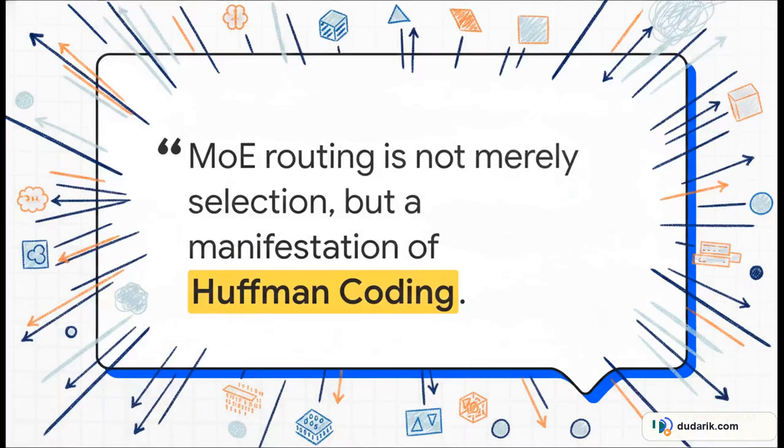Listen to this bold claim straight from the researchers. MoE routing is not merely selection, but a manifestation of Huffman coding. What they're proposing here is honestly revolutionary. They're suggesting that optimized AI models aren't just randomly picking experts. No, they're spontaneously acting as information theoretic engines. They are instinctively learning to compress information based on the fundamental laws of data communication.